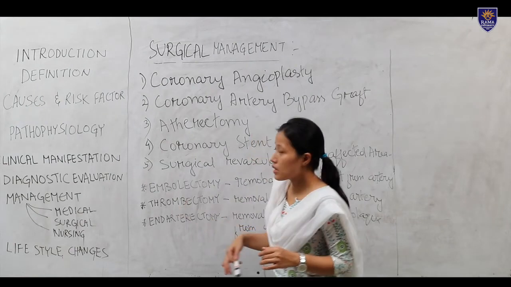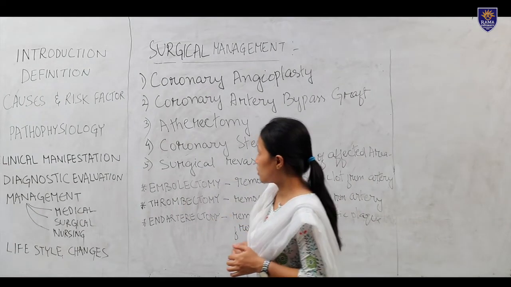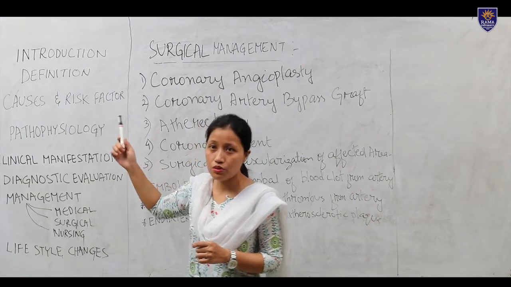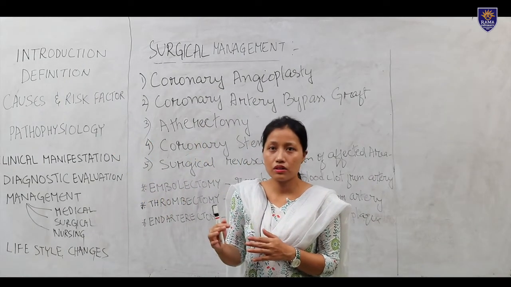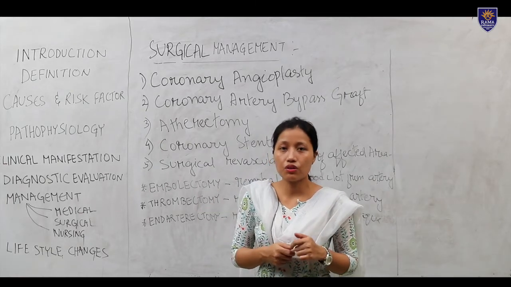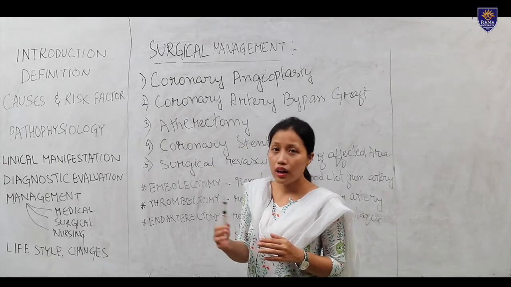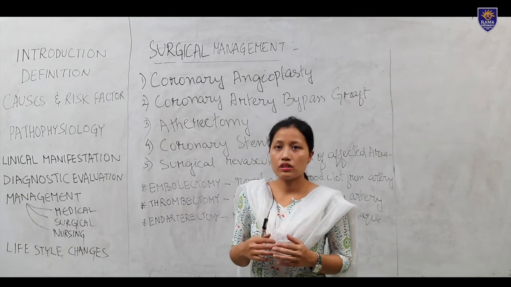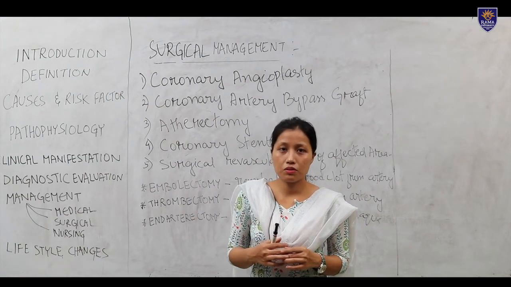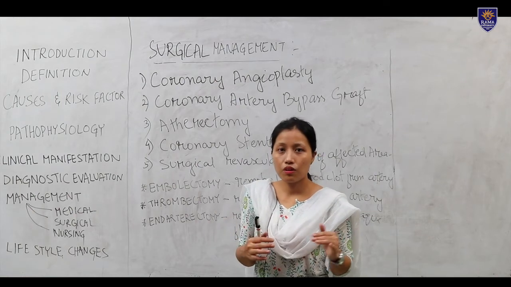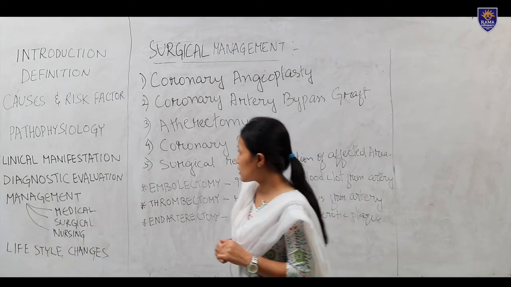We will summarize at the end of the discussion. We have already seen that coronary artery disease is a narrowing or damage with decreased blood flow in the coronary artery, due to atherosclerosis. Atherosclerosis is the formation of fatty or lipid substance in the lining of the artery.